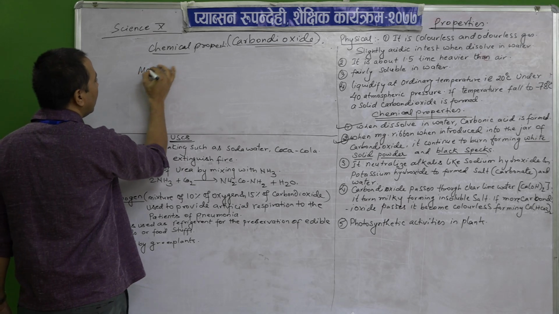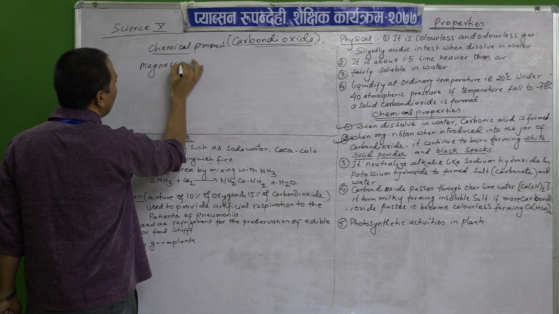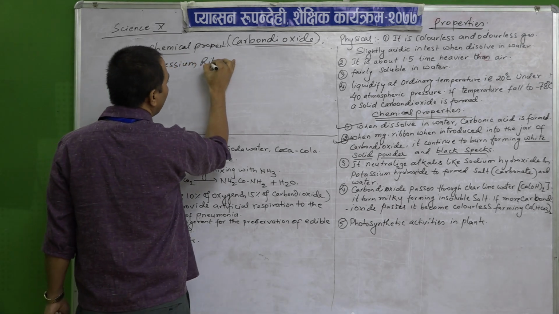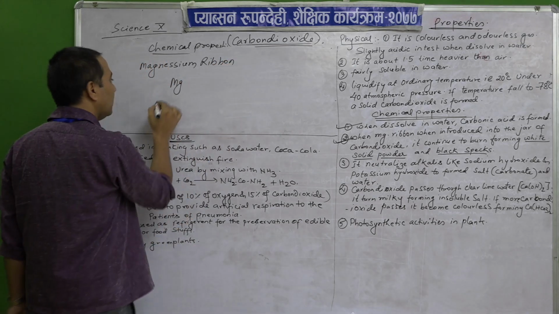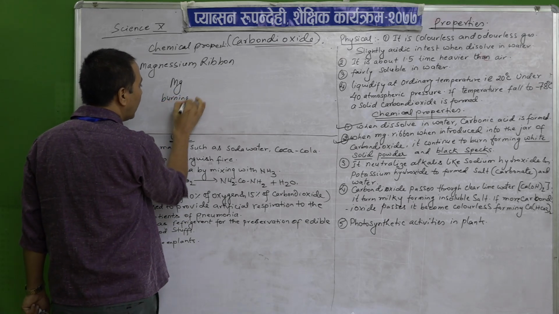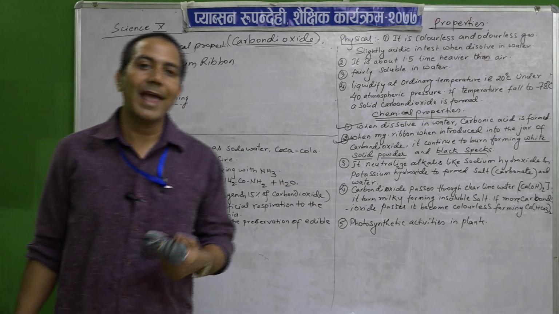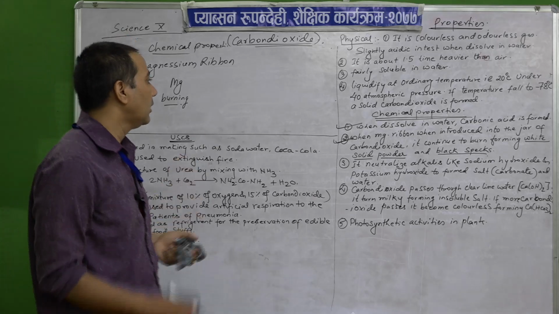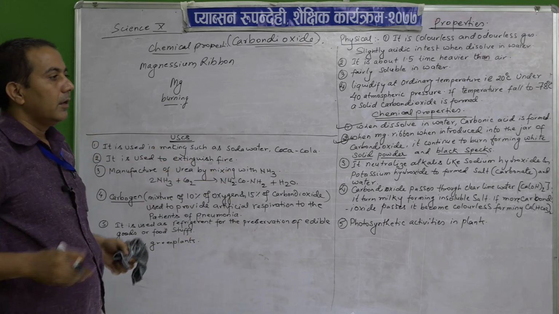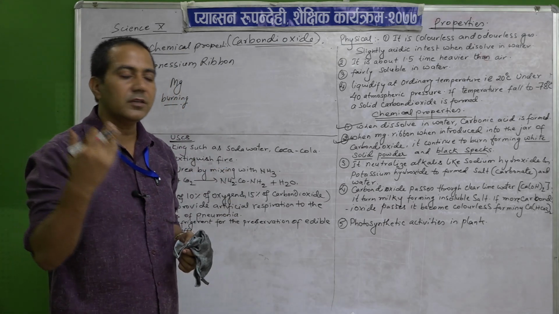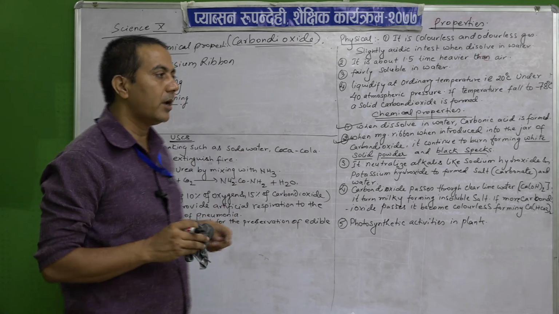Carbon dioxide is neither combustible nor does it help in combustion, which means it does not burn itself and also does not help in burning others. That is the main property of carbon dioxide.